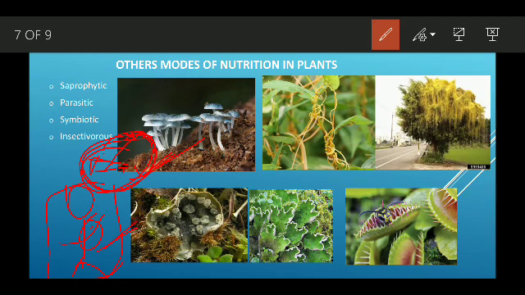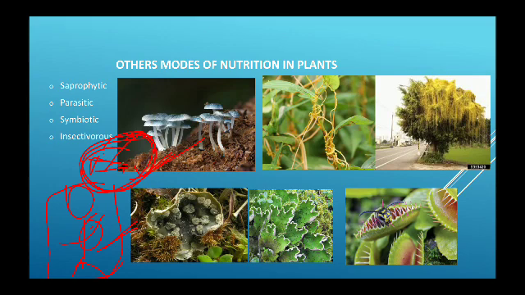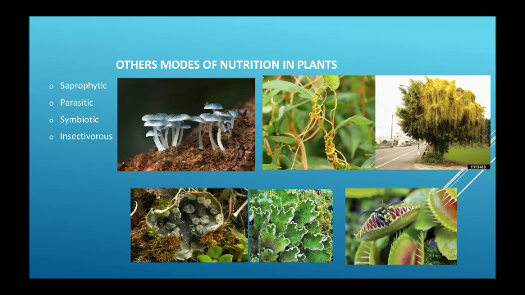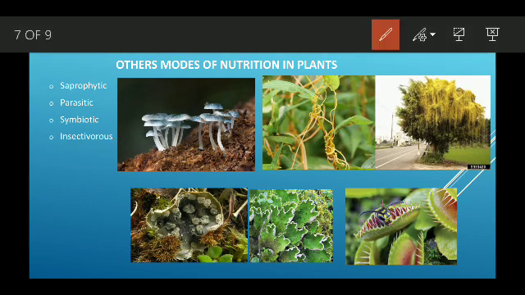Then the next is symbiotic. In the symbiotic type of nutrition, there are two organisms that live together, and both are benefited. In the parasitic type, only one plant was benefited, but in symbiotic, both get benefited. An example of the symbiotic mode of nutrition is lichen.